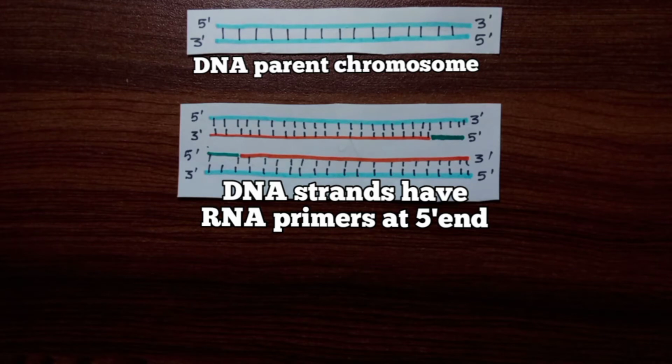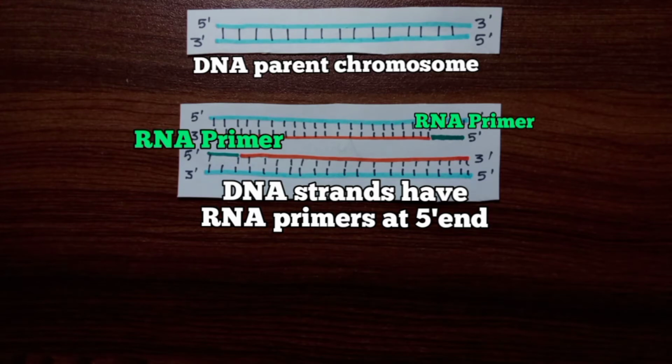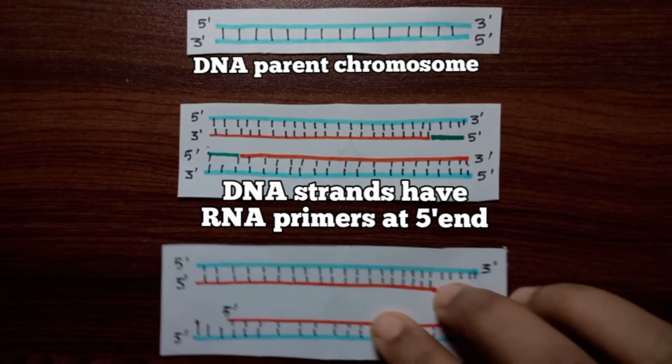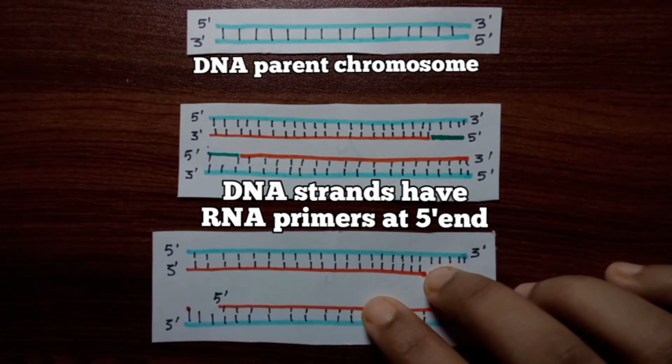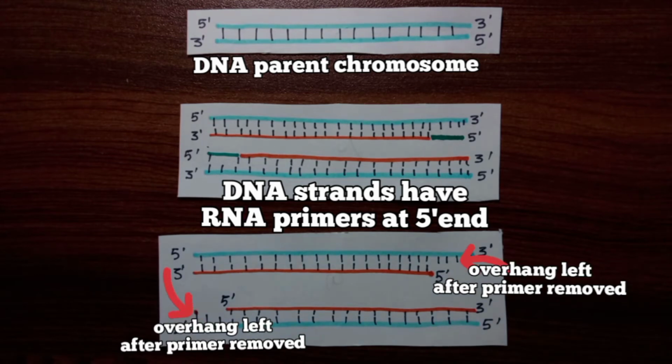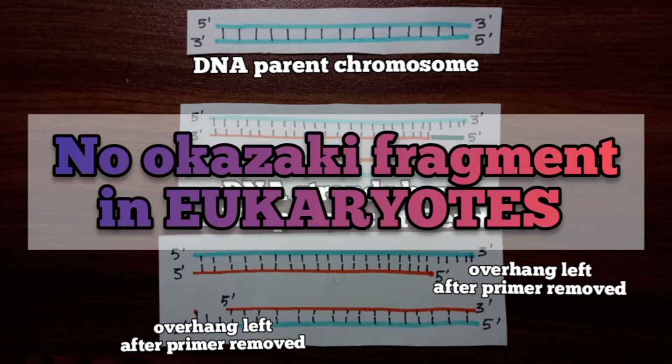In prokaryotes, the numerous RNA primers in each lagging strand are replaced by DNA during the normal DNA replication steps. It is noticeable that the Okazaki fragment that is 5' to the RNA primer is extended in the 5' to 3' direction to replace the RNA primer. Since there is no Okazaki fragment 5' to the primers at the 5' ends in eukaryotes, the same mechanism wouldn't work at the 5' ends.